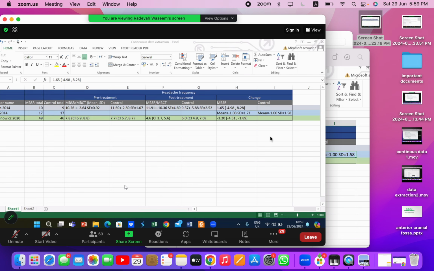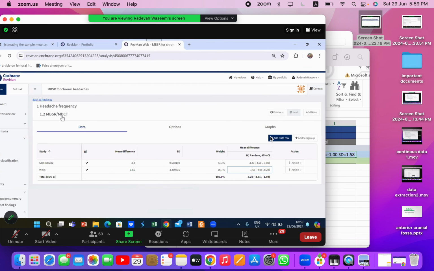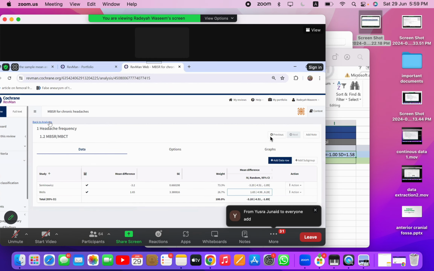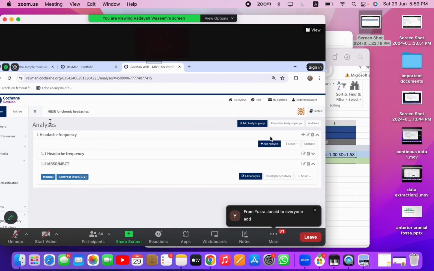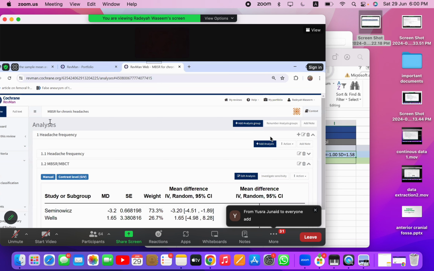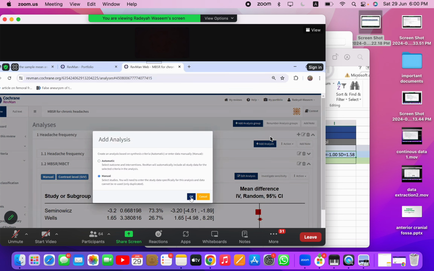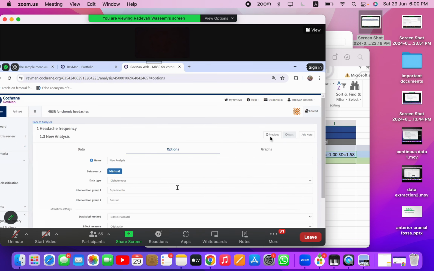Again, what should I do for my control, guys? Should I continue on this same or should I add another analysis? I should basically add another analysis to make it easier. Exactly. So we calculated the change in the headache frequency for the intervention group, which was MBSR. Now we will add another analysis for the control group. We will calculate the change in the headache frequency for the control group separately.